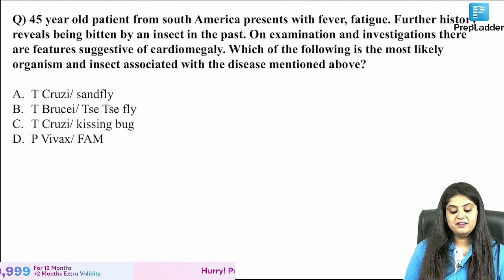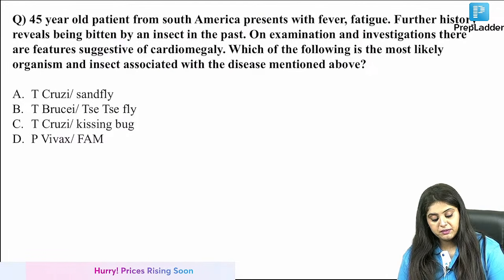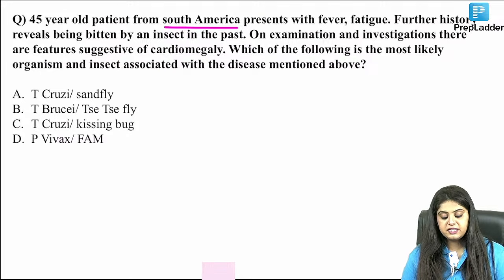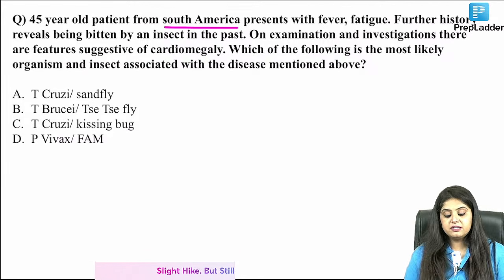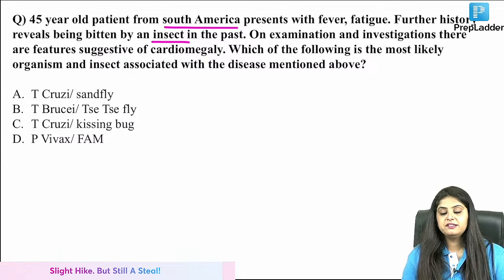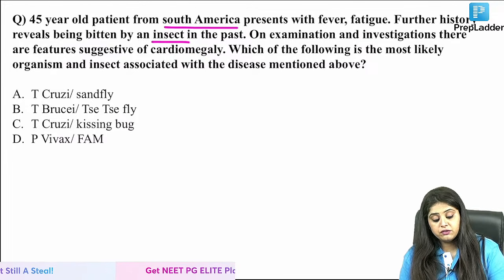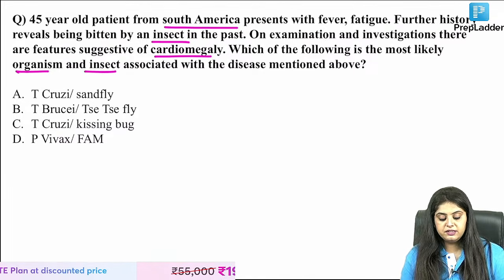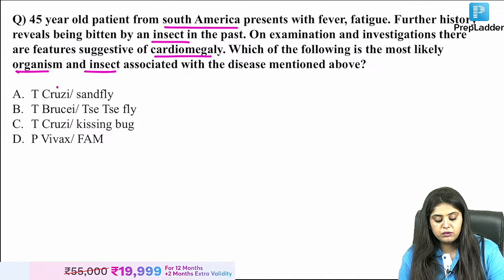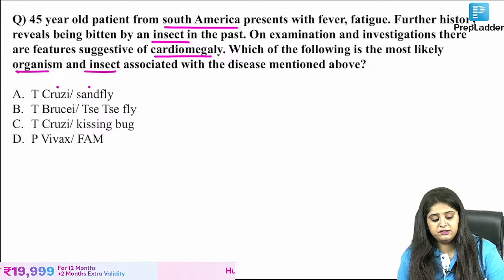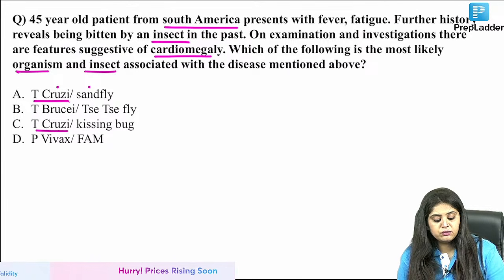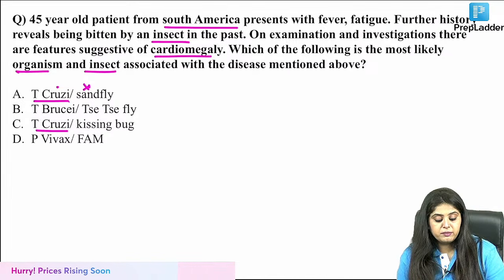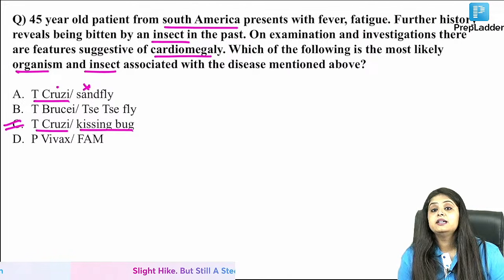Let's go forward. A 45-year-old patient from South America presents with fever, fatigue. Further history reveals being bitten by an insect in the past. On examination and investigation, features of cardiomegaly. What is the organism and the vector for the disease mentioned? Some of you said Trypanosoma cruzi and sandfly. Do you want to reconsider? Because you're right with Trypanosoma cruzi, but that is not caused by sandfly, that is caused by kissing bug.